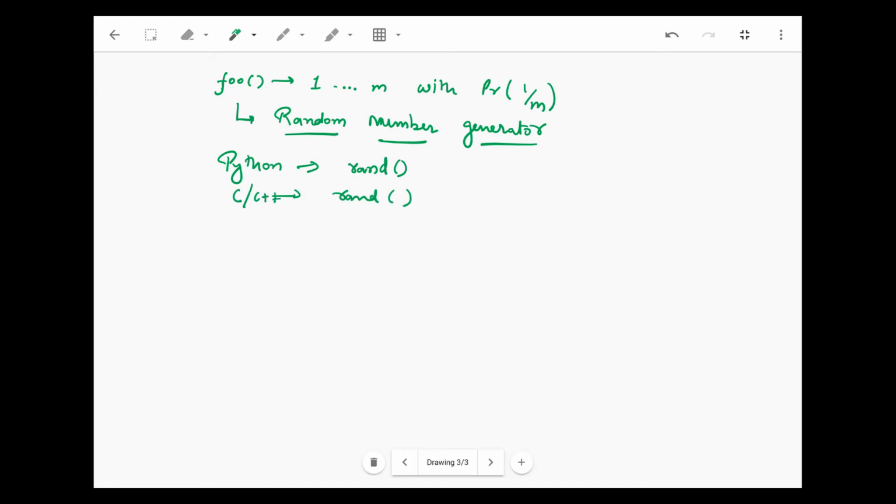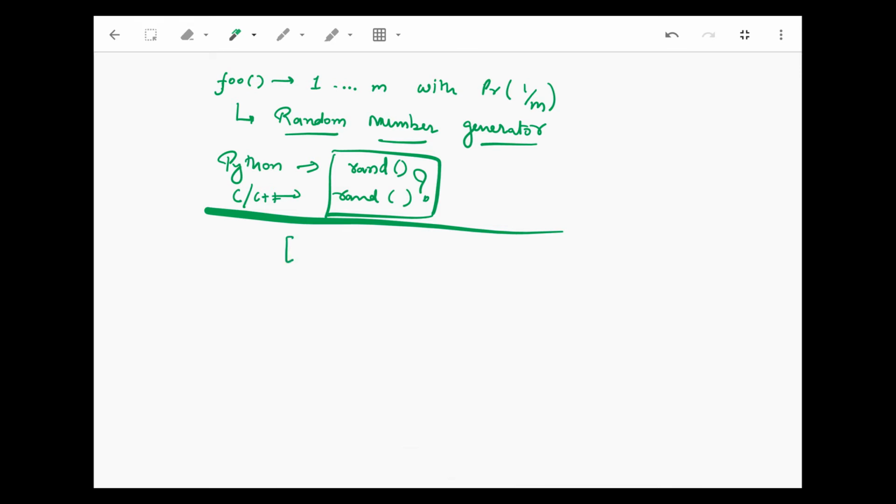Once you start using this built-in random function, the next question the interviewer will definitely ask you is how would you implement a random number generator? First, we need to brush up some mathematics. To generate something from 1 to m, we can take a random number h and do mod m.